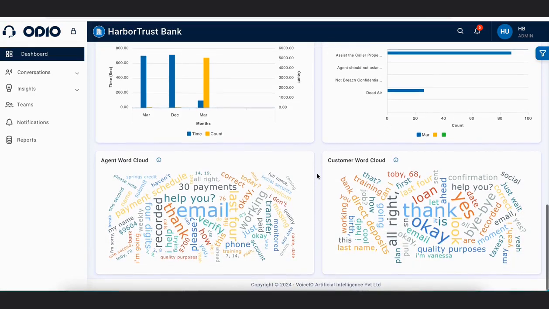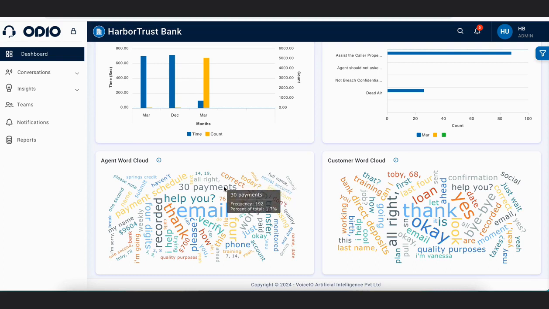Then let's talk about these two word clouds, which are the agent word cloud and the customer word cloud. The word cloud contains all the keywords used by agents and customers, and the count of keywords.